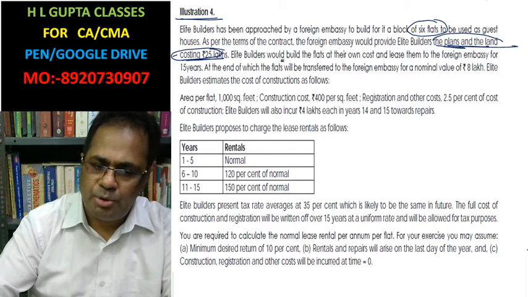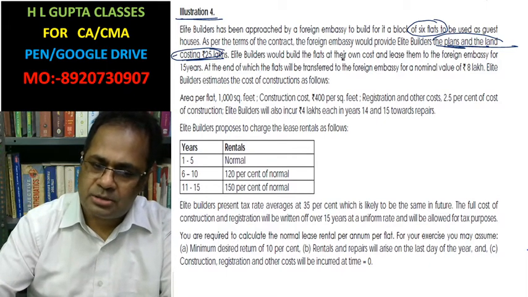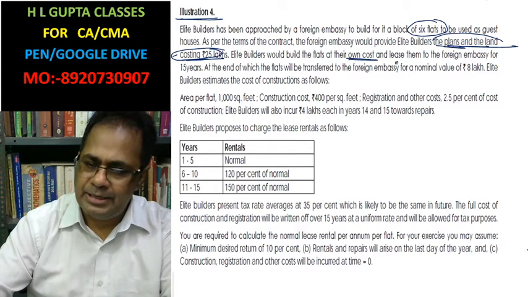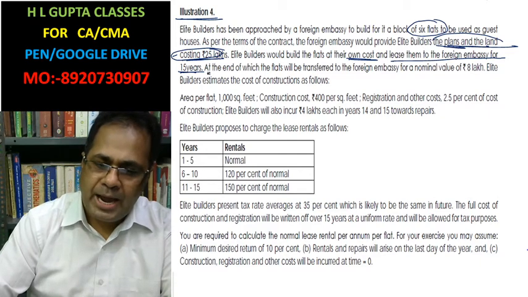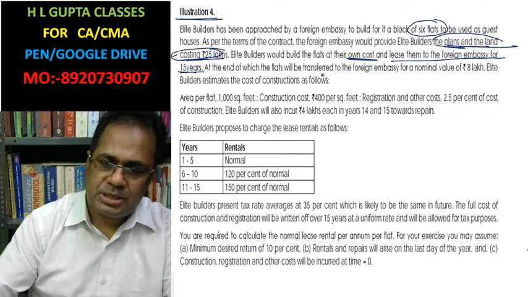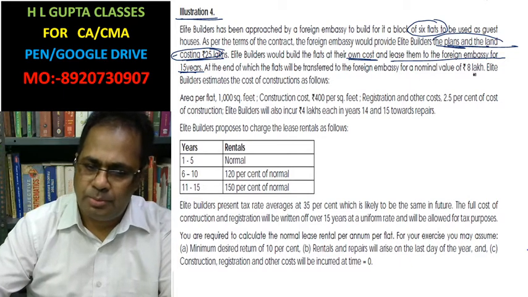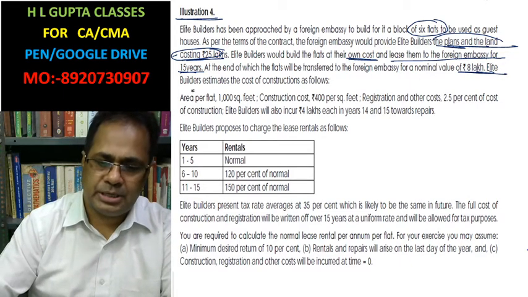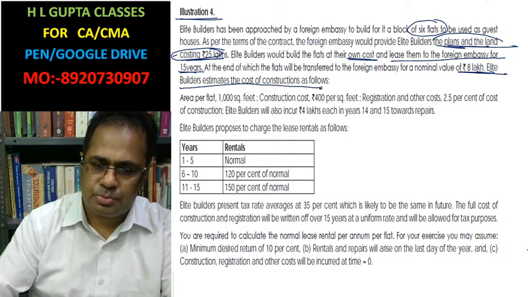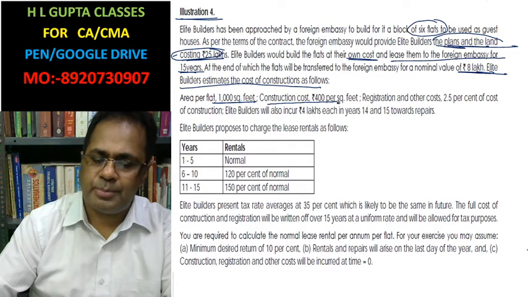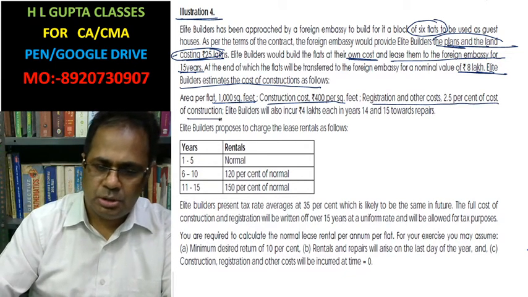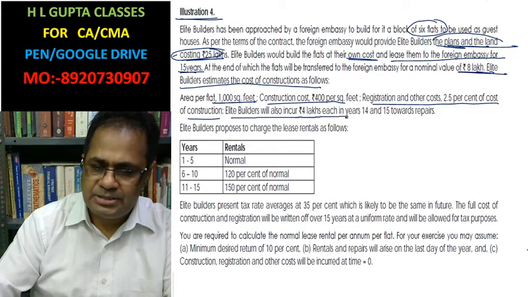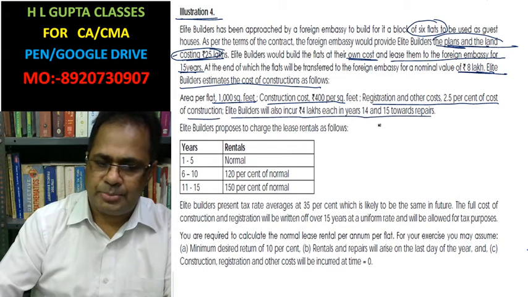Elite Builder would have to build the flats at their own cost, and lease them to the foreign embassy for 15 years, at the end of which the flats are transferred to the foreign embassy for a nominal value of rupees 8 lakh. Builders estimate the cost of construction at 1000 square feet per flat. Construction cost is rupees 400 per square feet. Registration cost is 2.5% of the construction cost. Elite Builder also incurred 4 lakh each in years 14 and 15 toward repair and maintenance.